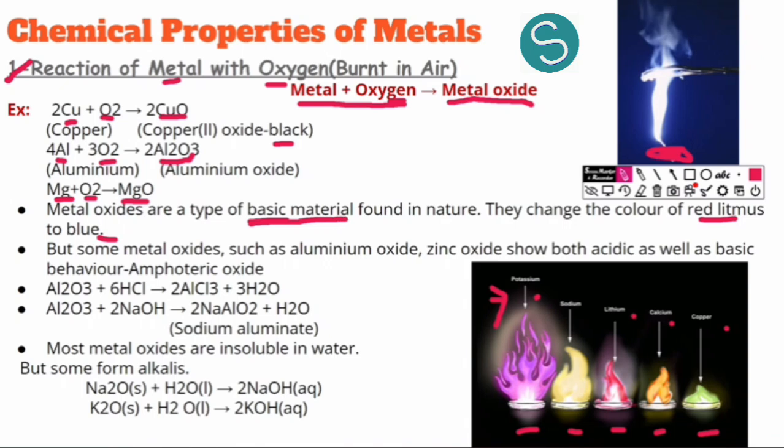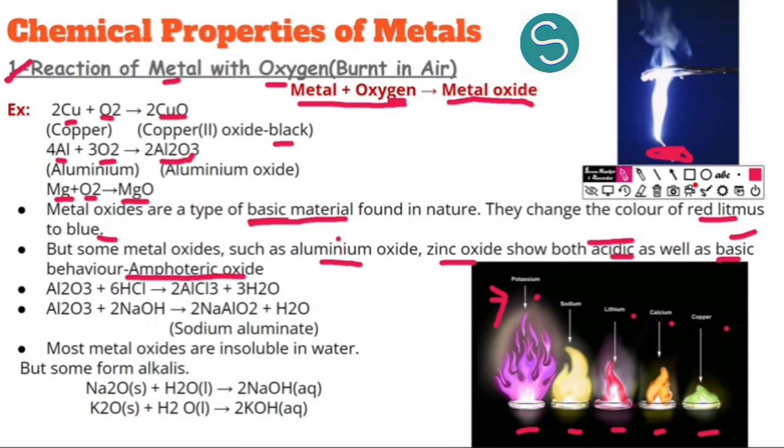But some metal oxides, for example aluminium oxide and zinc oxide, show both acidic as well as basic character. Whenever we react them with a red litmus paper, they will change it to blue, and when we take a blue litmus paper, they will change it to red as well. Such oxides which show both acidic as well as basic characters are called amphoteric metallic oxides. So what are amphoteric oxides? Which are both acidic as well as basic. We call them amphoteric oxides.